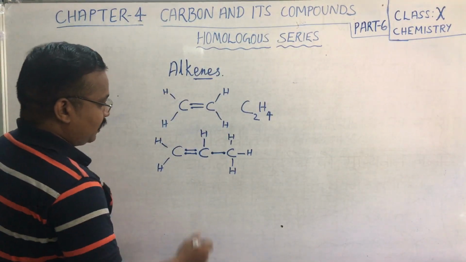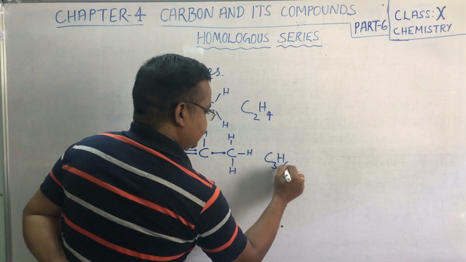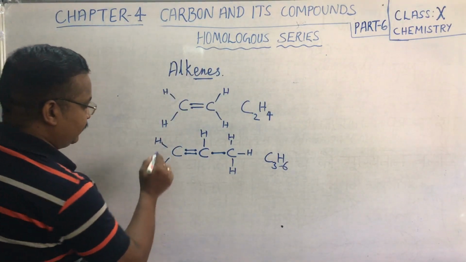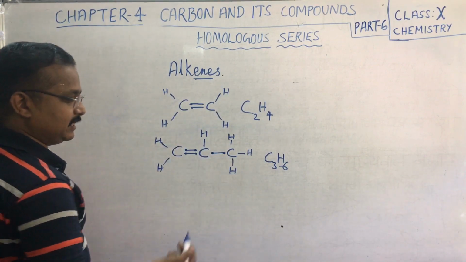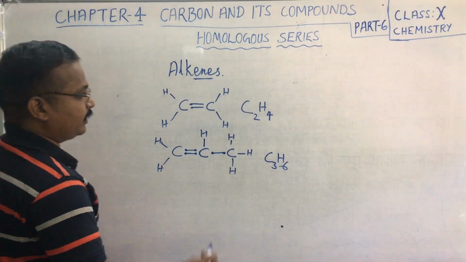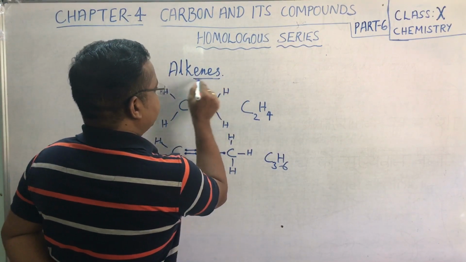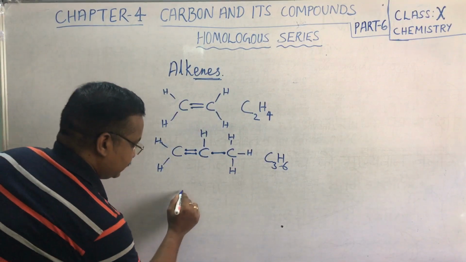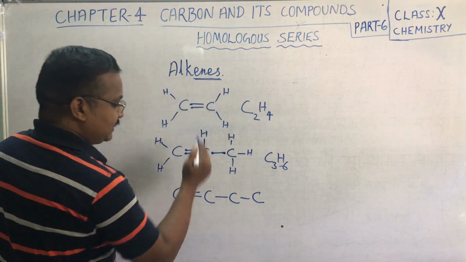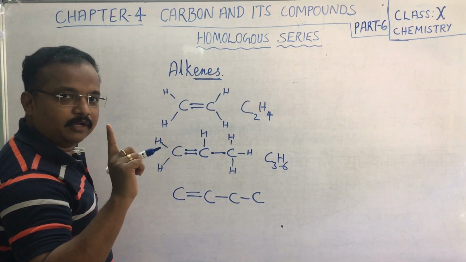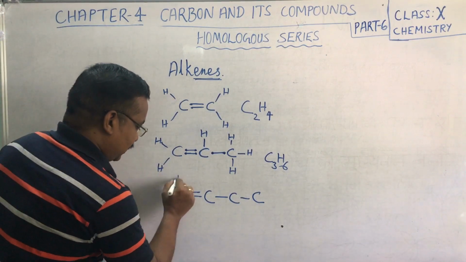Okay, children? Now this forms our C3H6. Correct? Where 1, 2, 3, 4, 5, 6 hydrogen atoms and 3 carbon atoms. This is our second member in the homologous series of alkenes. Now third case, one thing you have to remember, the homologous series of alkenes contains 1 single double bond only. Okay? 1 double bond only is present in those alkenes.